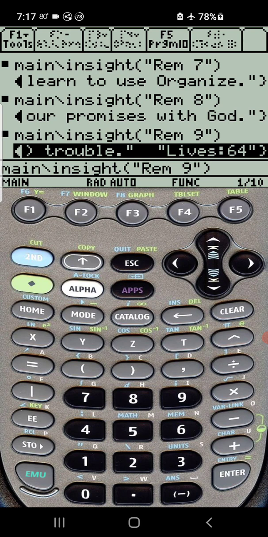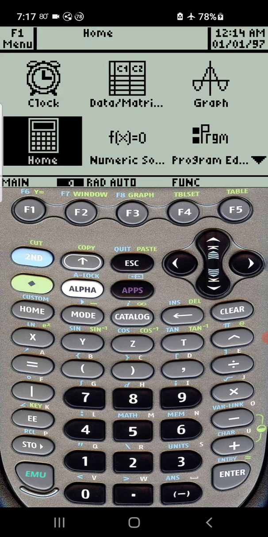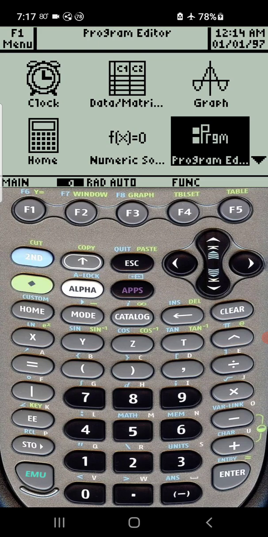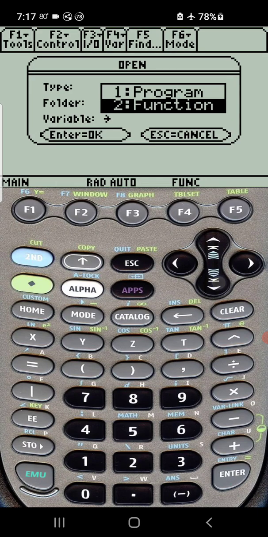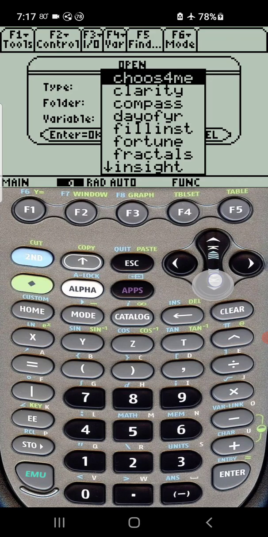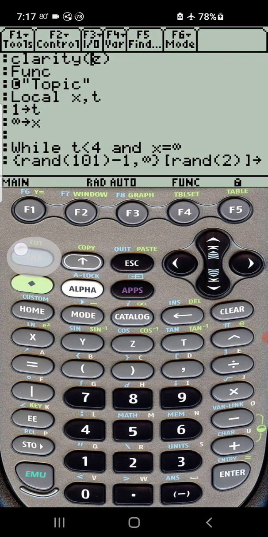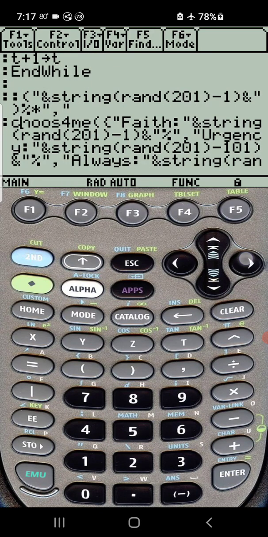There are other things like the amount of faith needed. If you want to take a look at this app, we go to Program Editor. Open is 2. It's a function. You can look at the clarity. All right, let's look at all the different things that it talks about. Faith, the amount of faith needed to see it through. The urgency, it picks them at random.